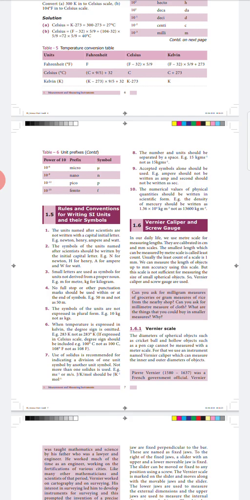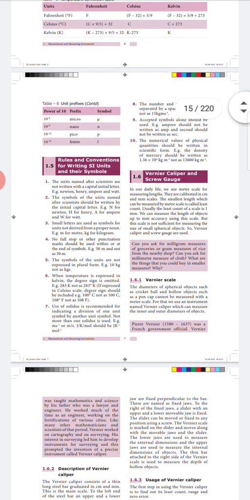And the third point, we also have some symbols in small letters. These symbols were not derived from a proper noun. For example, we have meter, kilogram, etc.